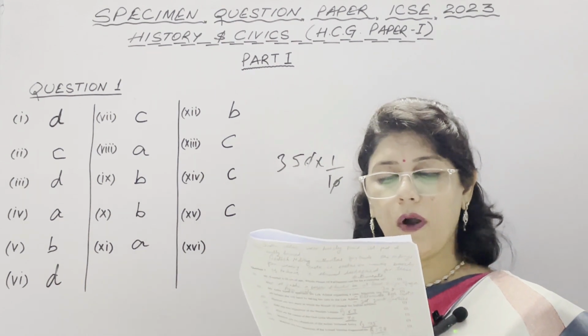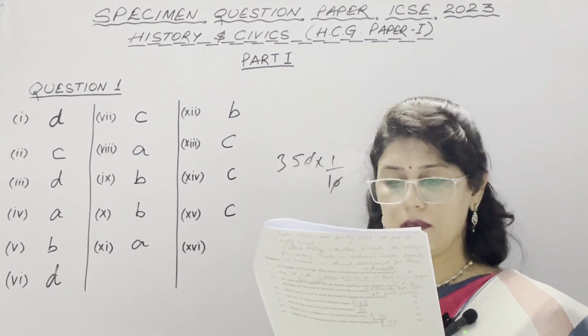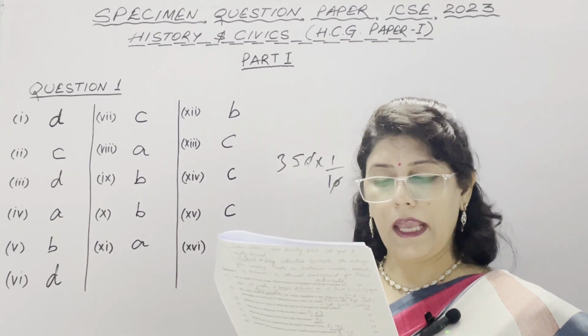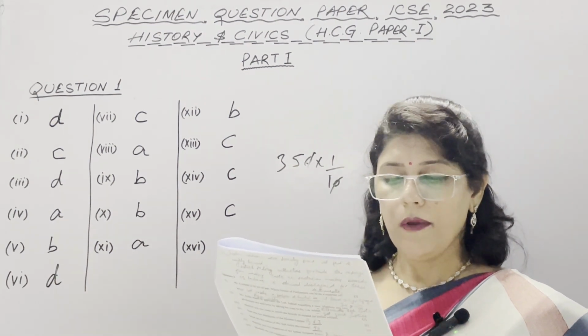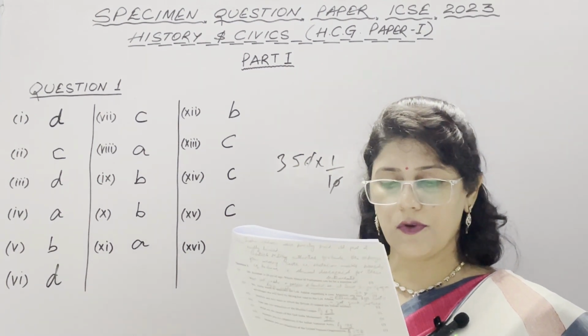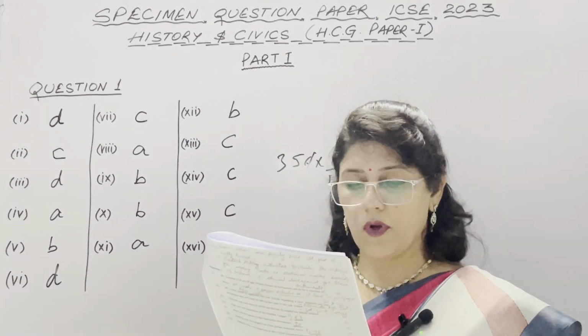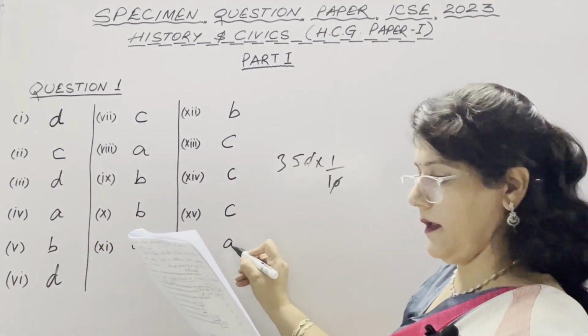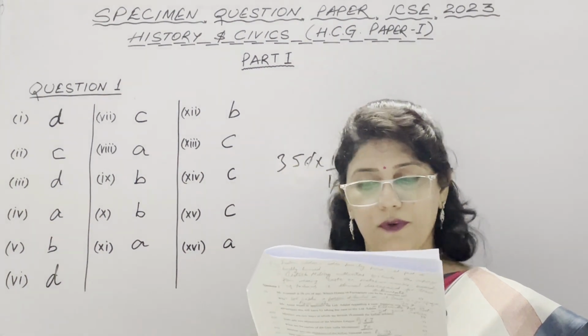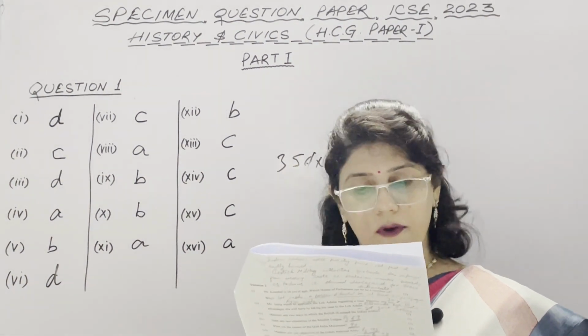16th is identify the founders of the non-alignment movement. Non-aligned movement is NAM. Options are: A, Nasir, Tito and Nehru; B, Nasir, Nehru and Stalin; C, Churchill, Stalin and Tito; D, Tito, Sukarno and Roosevelt. So the correct option is A. It is President Nasir of Egypt, President Josip Broz Tito of Yugoslavia and Prime Minister Nehru of India.